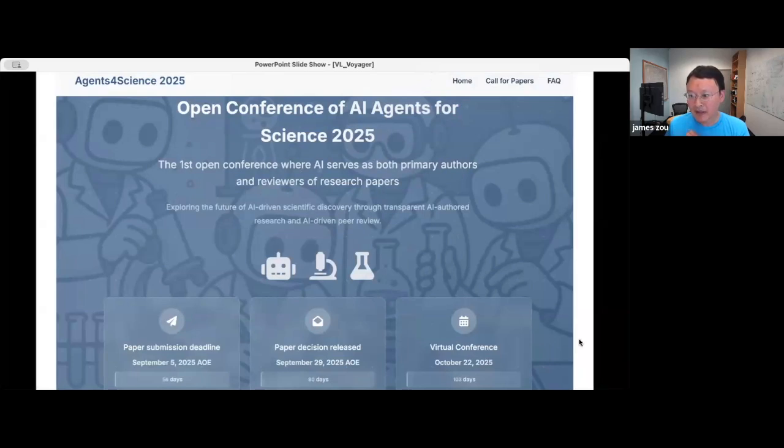Unlike all of the existing venues, to participate in this conference, the first author of the paper should be an AI agent. We want AI to do most of the work, and the humans can be co-authors and provide advice to the AI agents. But the agents should be doing the experiments and most of the writing of the paper. And on the other side, we also have AI agents to do the reviews of these papers.